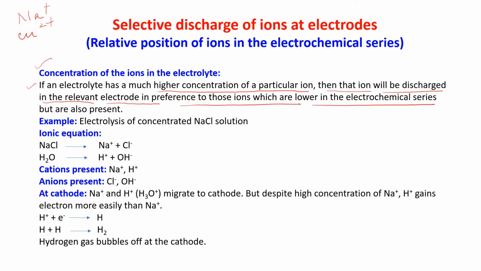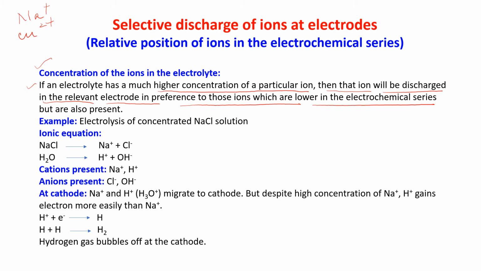So Cu2+ preferentially should get discharged. But if in the solution the concentration of Na+ is higher, then both of them will go to the cathode, but Na+ will get discharged because the concentration of Na+ is more than the Cu2+ in the electrolyte. Clear?